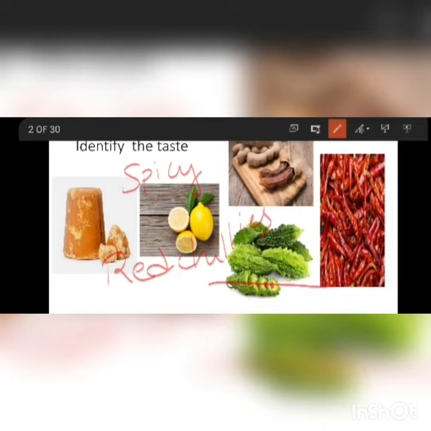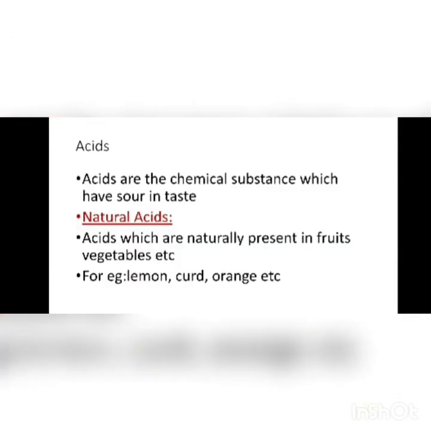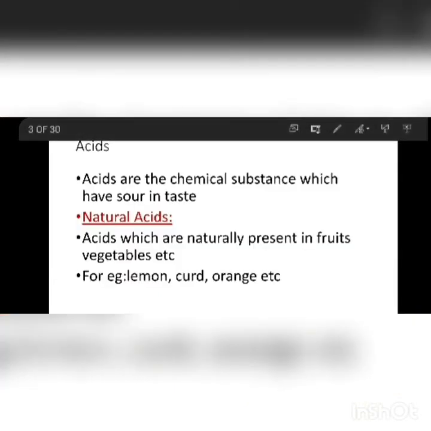Now why are we suddenly discussing food items and their taste? You will be knowing why. Because we have to know what acids are. If you want to know what acids are, then you should know the taste of sourness. That's why we have discussed different food items.